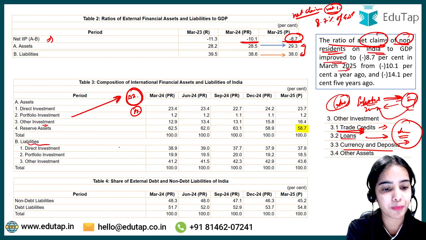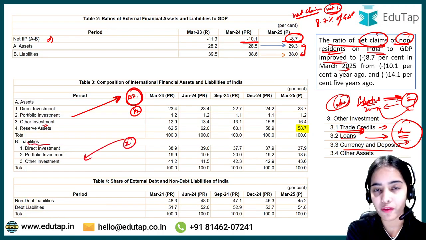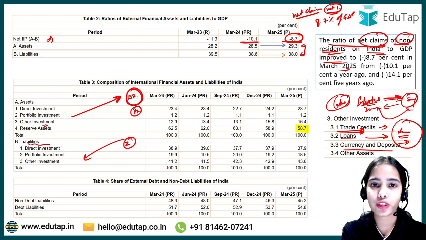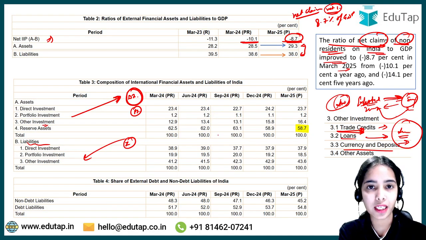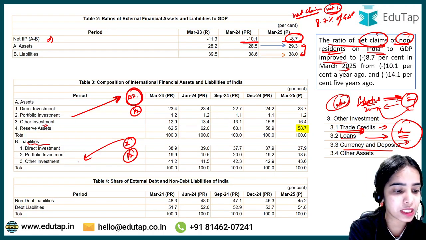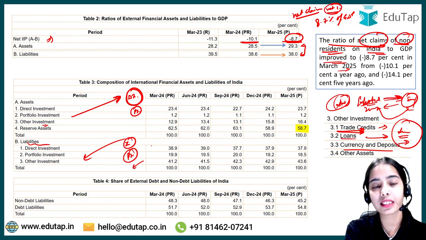Now liabilities are the investments that we have received, the foreign direct investment. We might have to give some profits or returns to them, or they might take their money back. The portfolio investment is also a liability, as well as other investment like the trade credits that we have got.